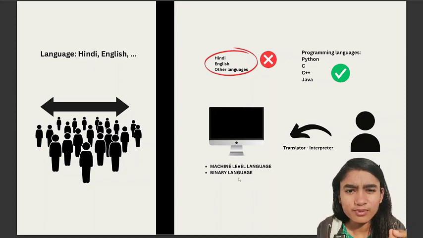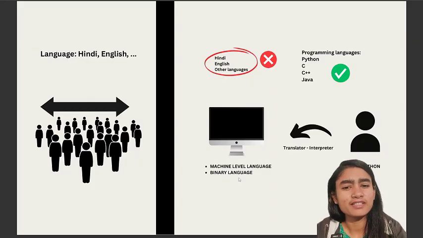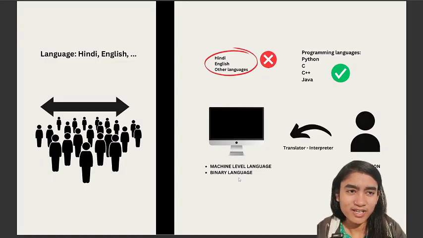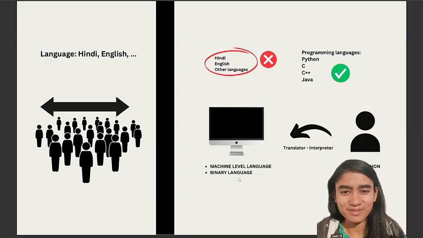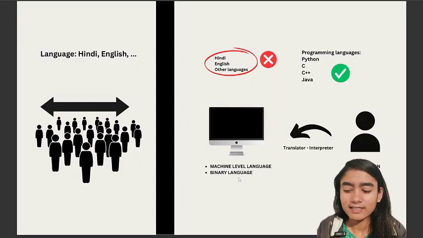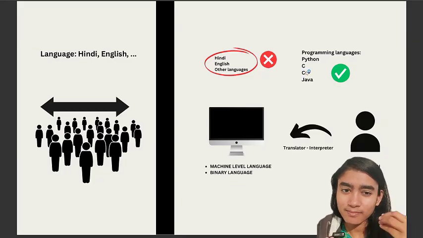Okay, 0101. Are we able to understand that? If I want to give some work like a plus b, give me the sum of a plus b, 9 plus 12, any number, am I going to write it in 010101? No, it is hard for us. What is the solution? The solution is that I will use a programming language that is easy for me to understand, and the computer can also understand it by translating it.